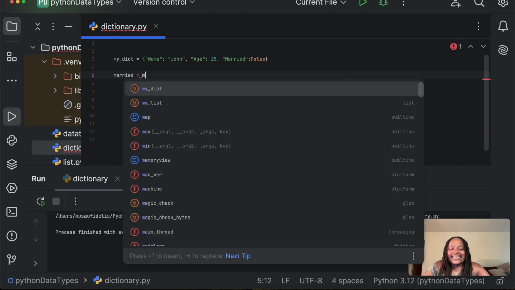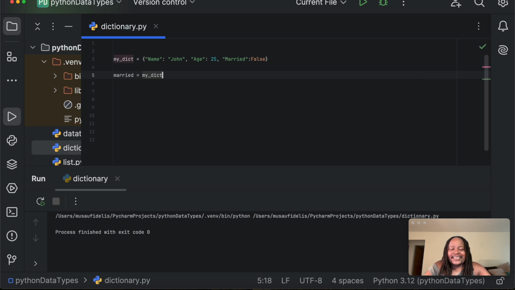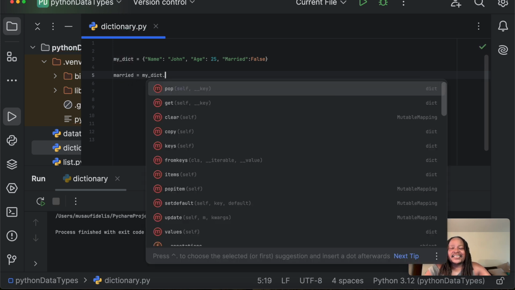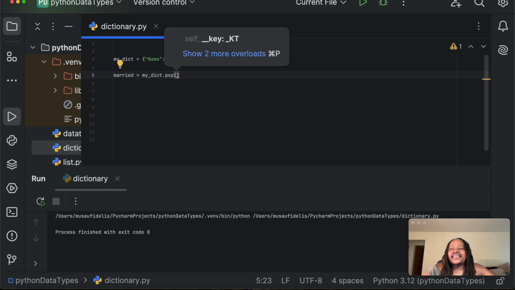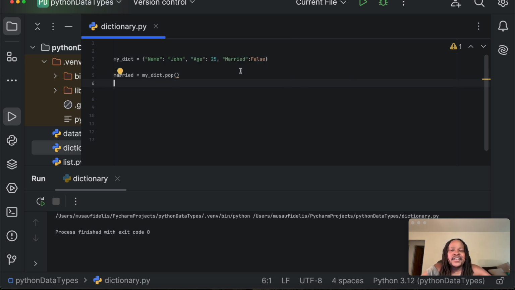So I write my dict, the name of my dictionary, and then I say dot pop, the pop method, parentheses, and inside the parentheses is where I provide the key of the item that I want to remove. In my case, I want to remove this item, married is assigned to false. And so I provide the key married, like that.